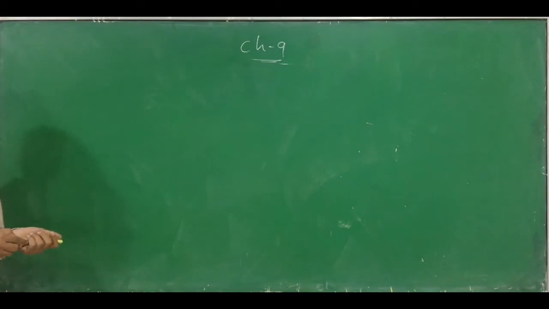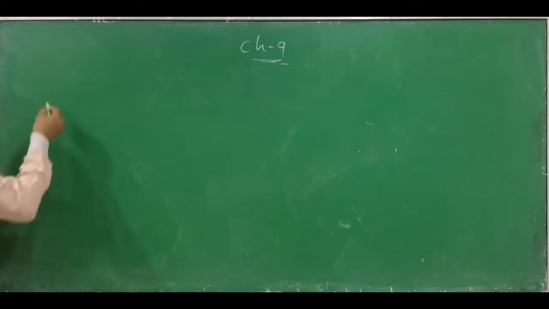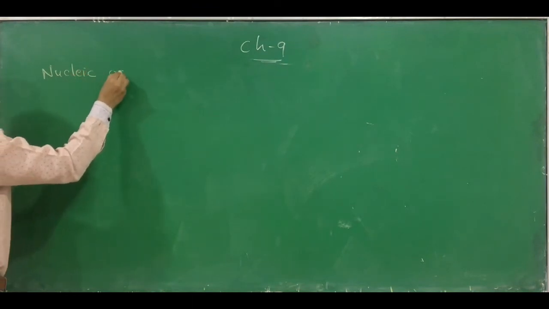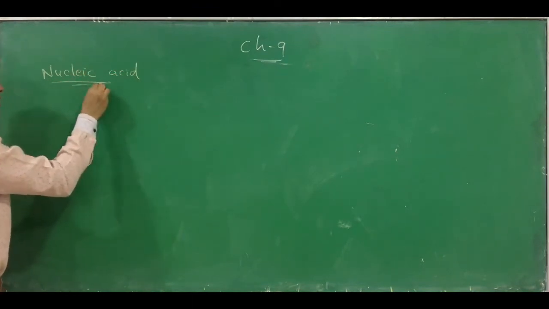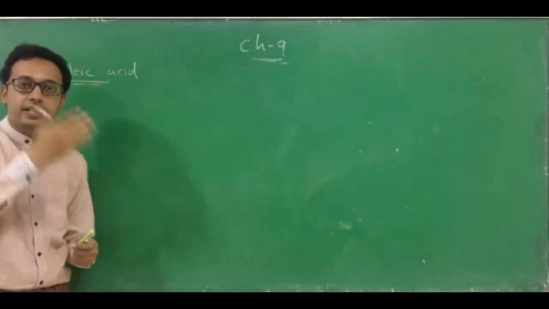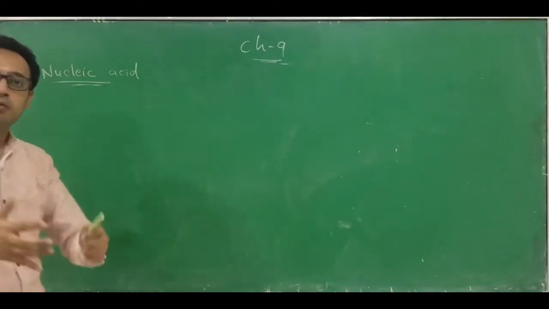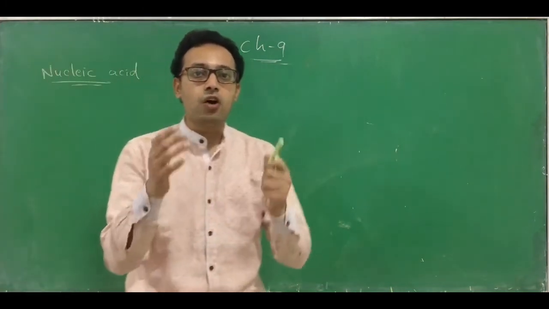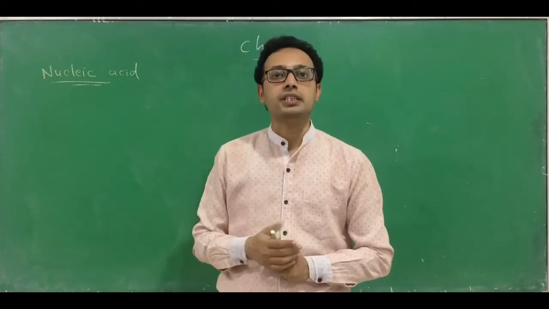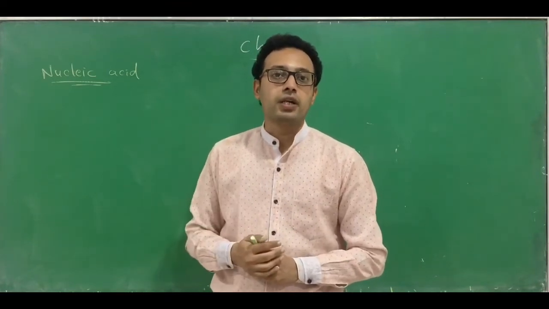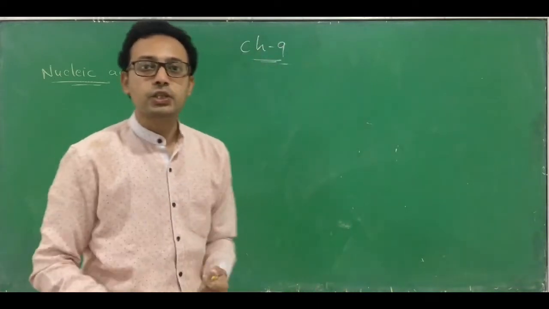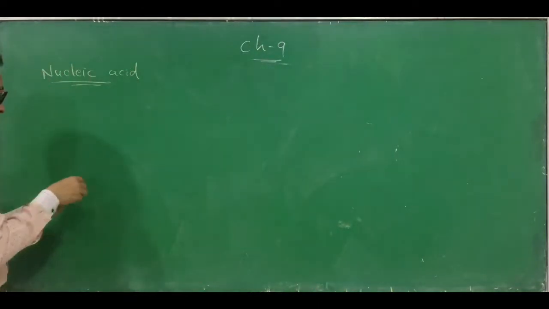Before I start the structure of DNA, let me revise the nucleic acid we have learned. Let's see what is nucleic acid, and then we will discuss what DNA is and how the structure of DNA is. You know the two main examples of nucleic acid, DNA and RNA. The full form of DNA, you know it. It is deoxyribonucleic acid, and the full form of RNA is ribonucleic acid. So DNA and RNA are the nucleic acids. But these nucleic acids are polymers of nucleotides.